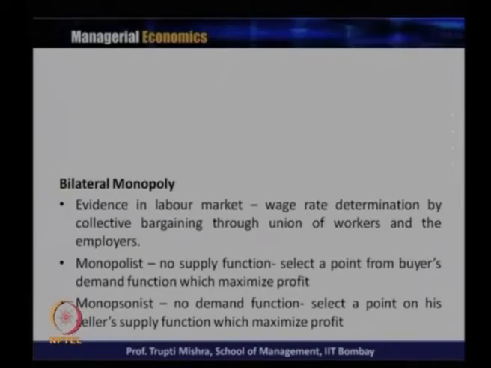So in the case of a monopolist there is no supply function, and to maximize profit they select a point from the buyer's demand function. In the case of monopsony there is no demand function, and to maximize profit they select a point from the seller's supply function. So there is an interdependence when it comes to maximizing profit.